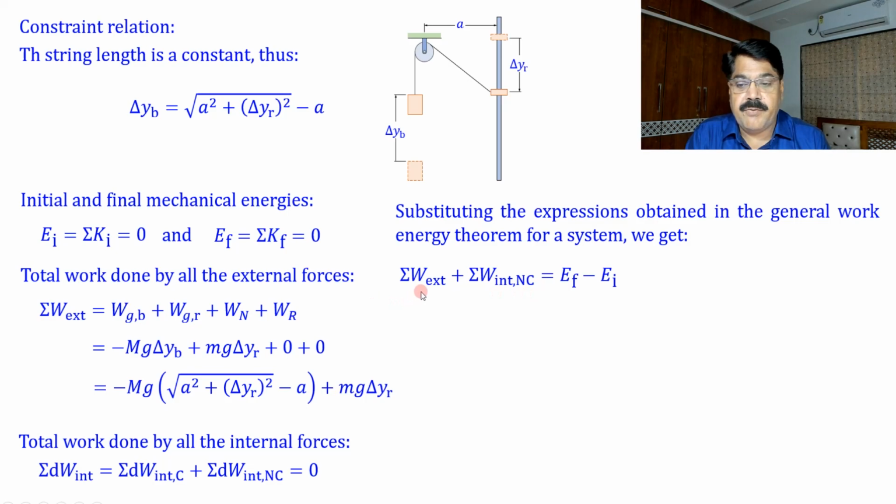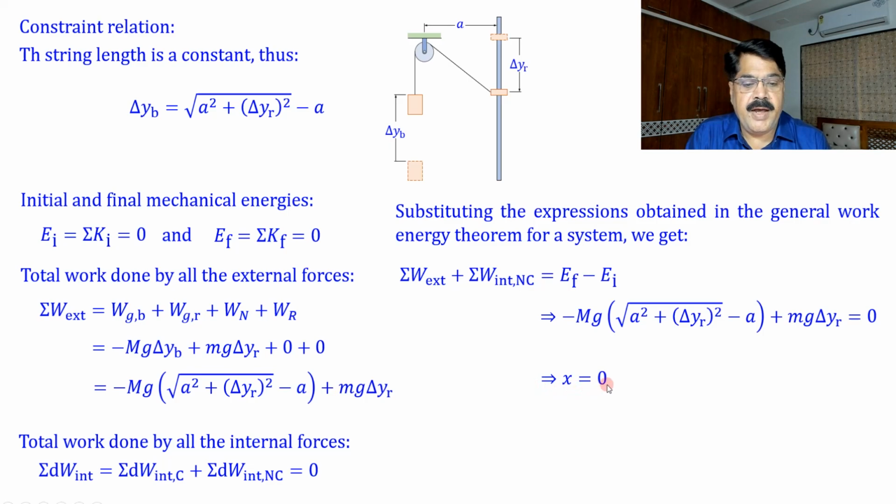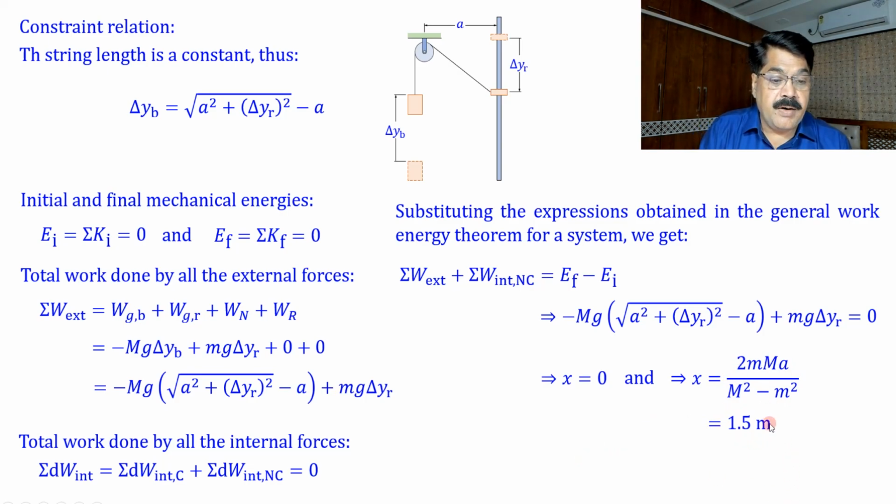Work done by external force we know, substitute this, and this term is 0. So what we have: minus mg, square root of a square plus delta Yr whole square, minus a, plus mg delta Yr is equal to 0. And by solving this, we get x equal to either 0 or x equal to 2 Mma upon M square minus m square, and substituting values given here, we can find x is equal to 1.5 meter. I will leave this calculation to you.